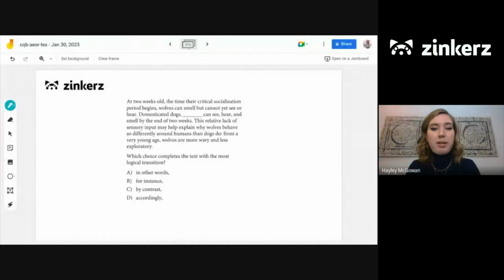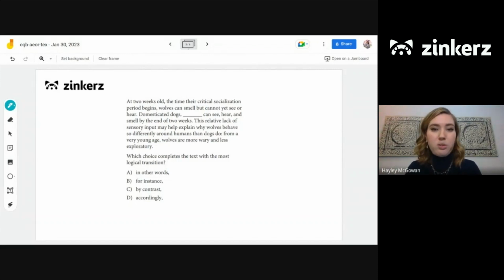For this video, we have another transition question, so let's jump right in. All right, so remember for these, we're thinking about which choice completes the text with the most logical transition. And when we're thinking about transitions, we always want to be thinking about the sentence that comes before the transition and the sentence that comes after, and the relationship between them in order to decide which transition fits best. Okay, so as we're reading this passage, that's what we want to be thinking about.